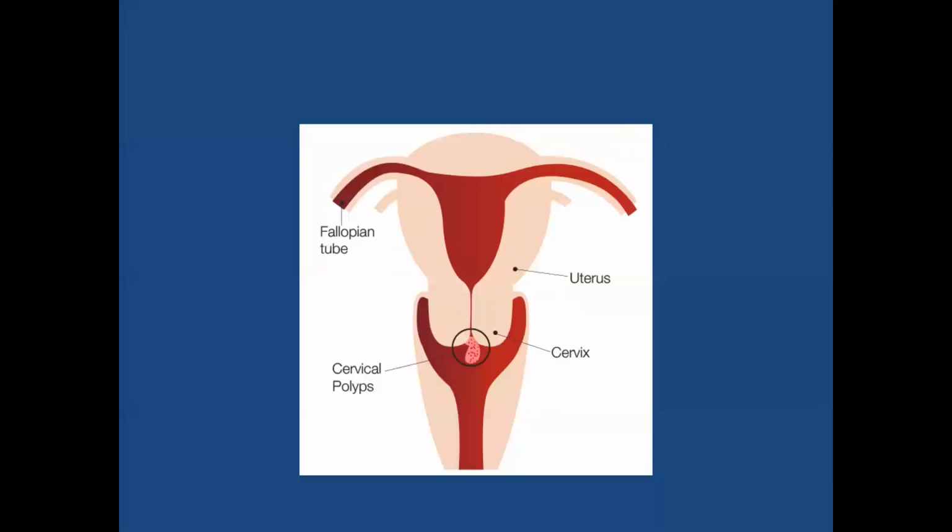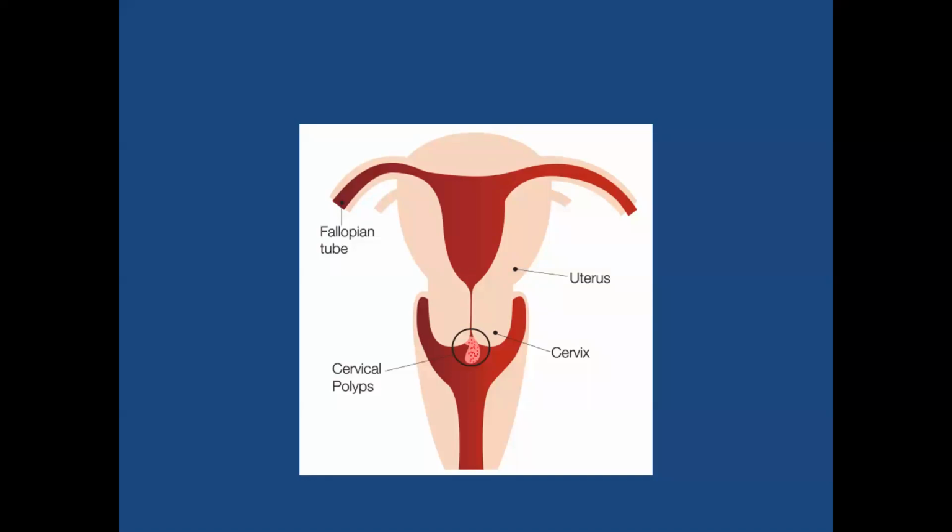If the polyp is arising from the cervix, it is a cervical polyp. How to differentiate a cervical polyp from the endometrial polyps? This is also one common question. Cervical polyps will be light pink in color, whereas endometrial polyps will be bright red in color. And cervical polyps, the surface is smooth and glistening. The glistening is because of the mucus secretion from the cervical glands, whereas endometrial polyps will be bright red in color and the surface is rough.